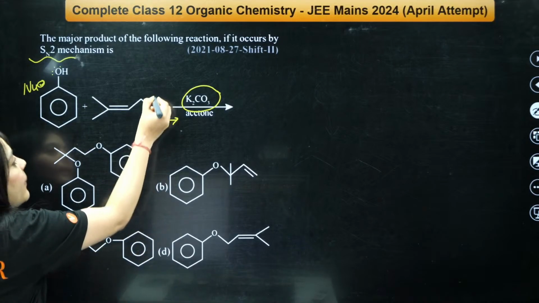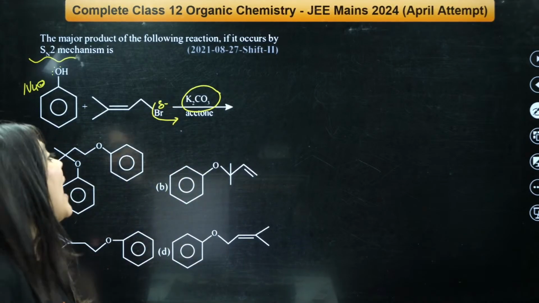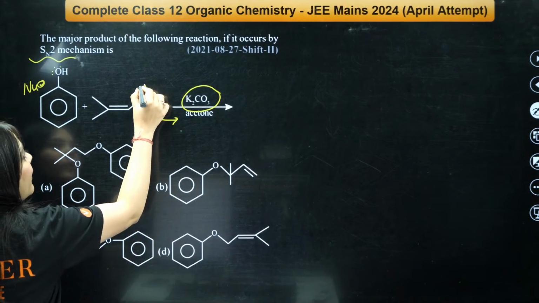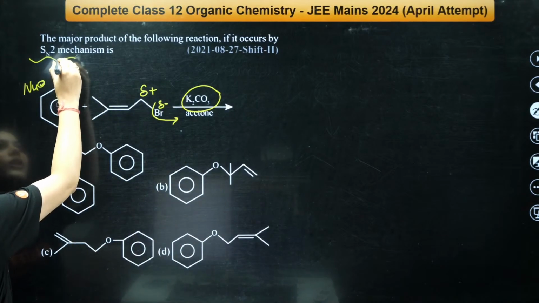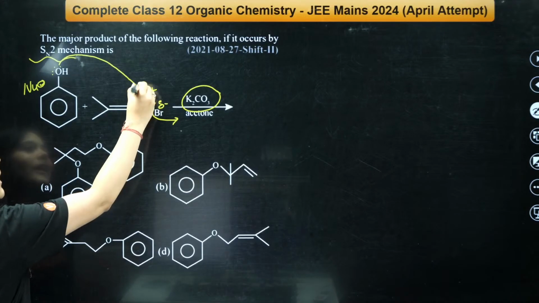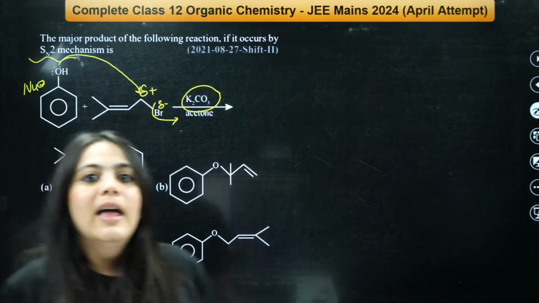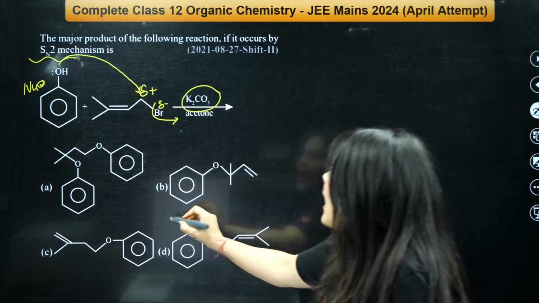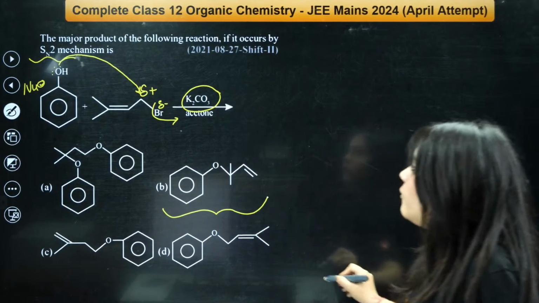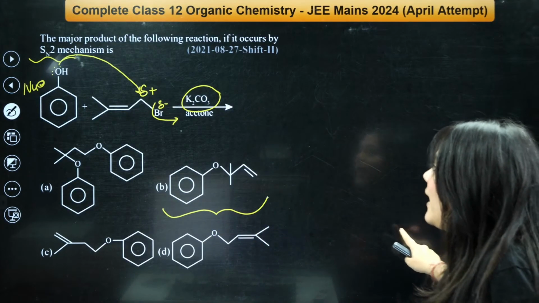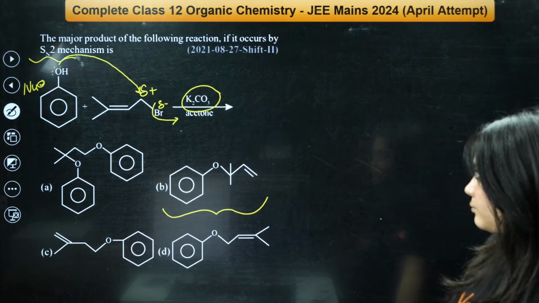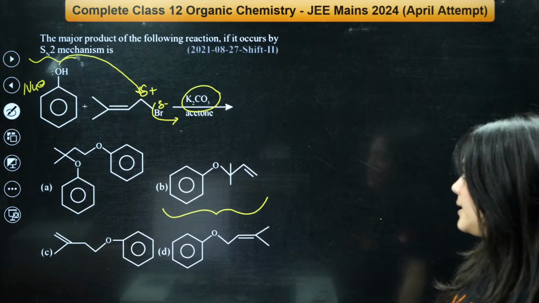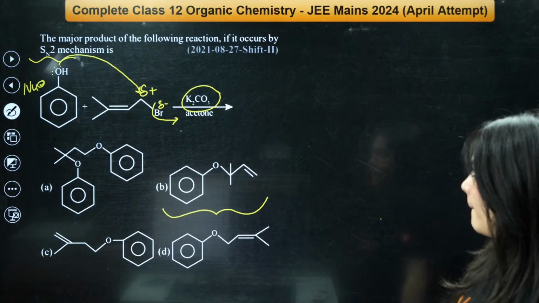So what will happen? The bromine will leave from here, and this carbon will get a delta positive charge, right? Now the electrons on the oxygen will attack this delta positive charge over here, and this kind of product will be formed. Very, very simple product, right? Is this thing clear to everybody?